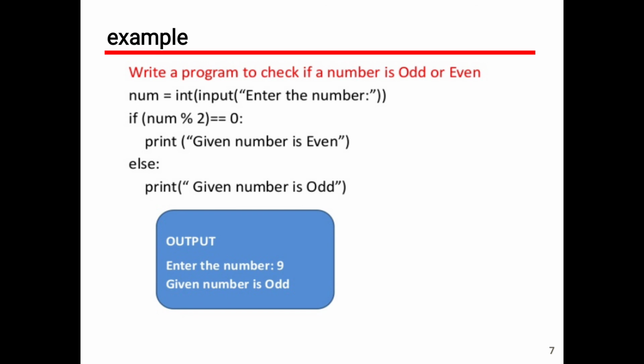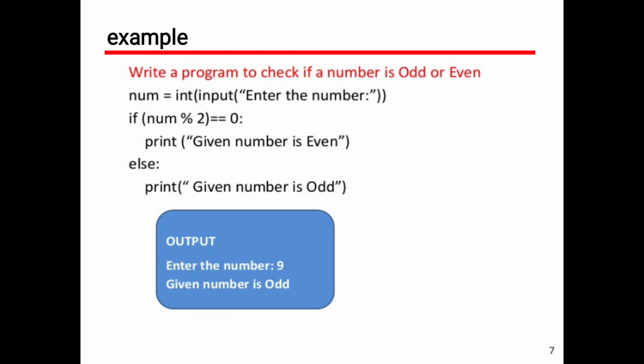So here I am writing the logic, if of condition. The condition is number percentage 2. Here the percentage operator means modulo division. The modulo division operation will return the remainder. So the remainder is equal to 0. If that particular condition is true, what we have to print is that the given number is even. That statement is written in the print function. Else, if the condition is false, we have to display to the user that the given number is odd. That statement is written in the else block.